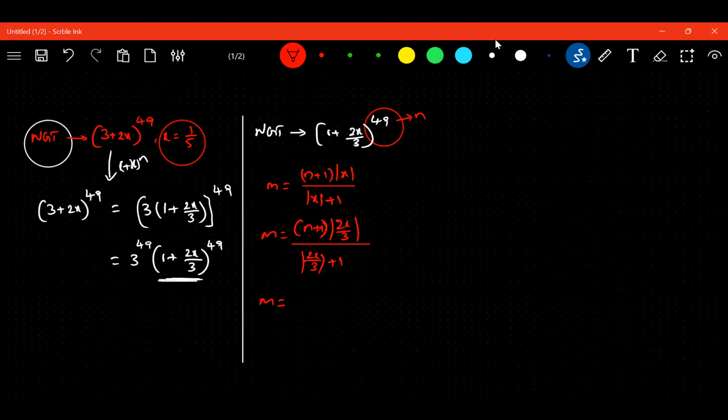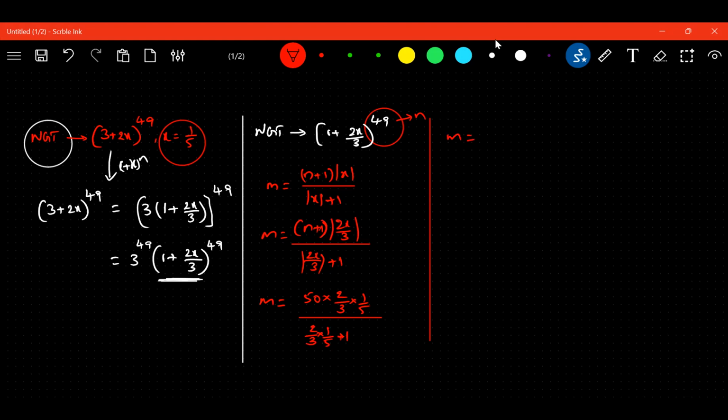Now tell me 49 plus 1, 50. Modulus of 2x upon 3 means 2 by 3 into 1 upon 5. Am I right? Yes, sir. Next, 2 by 3 into 1 upon 5 plus 1, that is 1 by 5 plus 1. Any doubt in this, ma? No, sir.